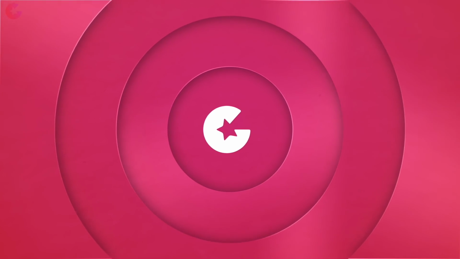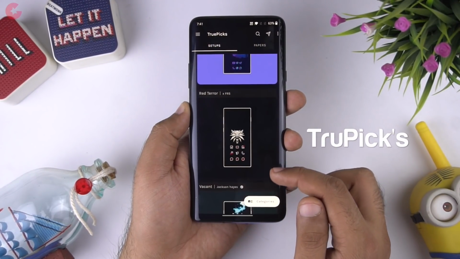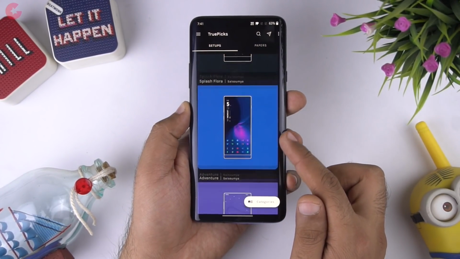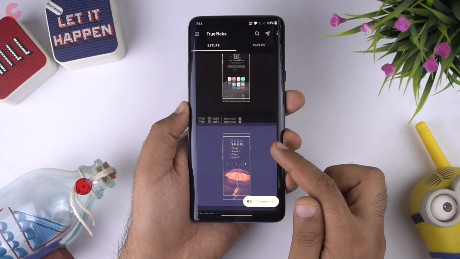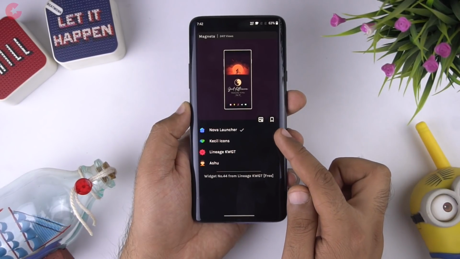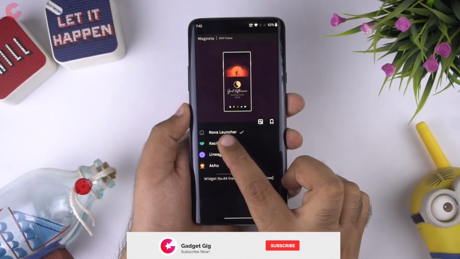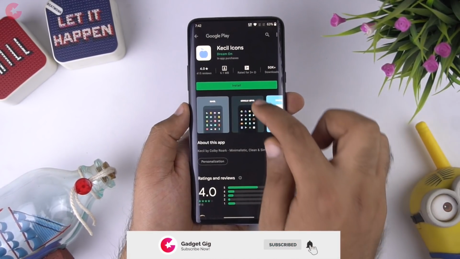Now the next app we have in our list is TruePics. TruePics features some handpicked amazing home screen setups with all the information you need to replicate them on your phone. It shows you information such as icon pack, launcher, and widget names, and you don't need to search manually, just click on the link in the app.